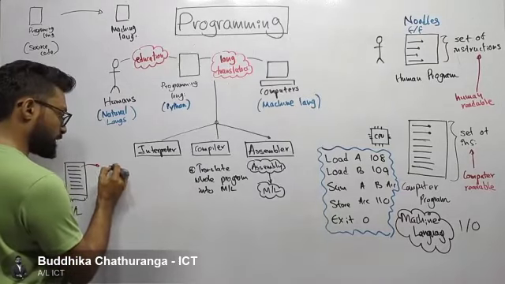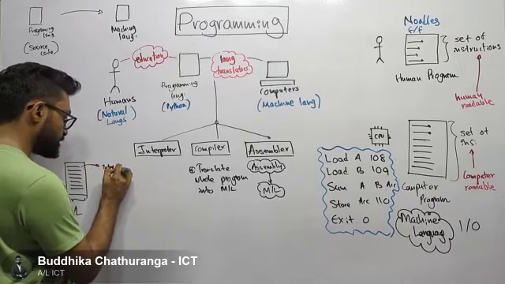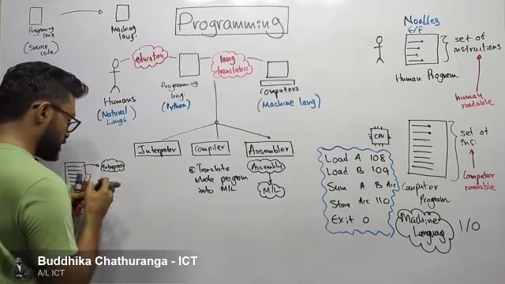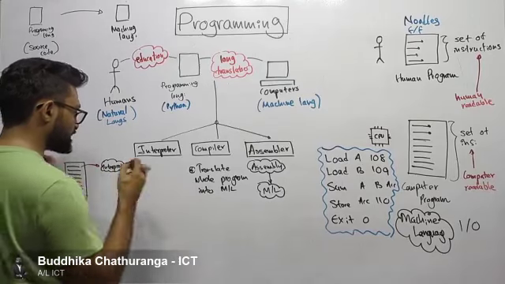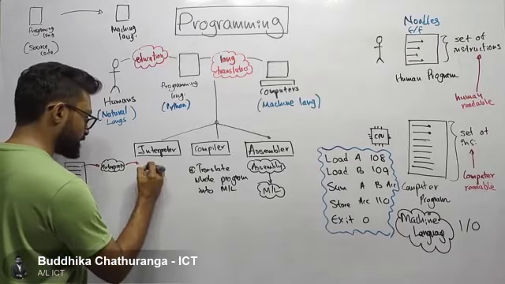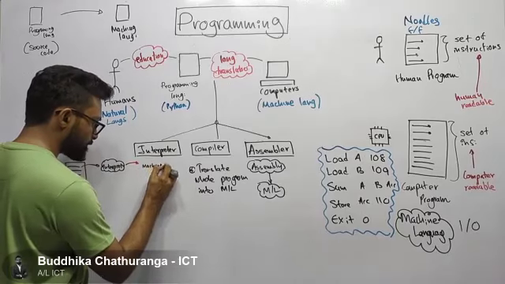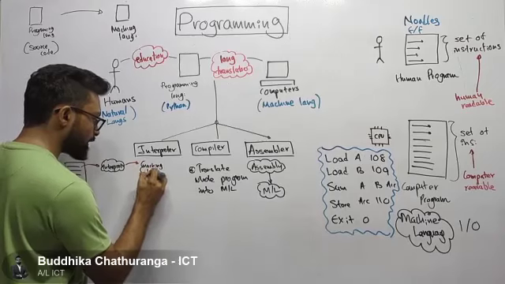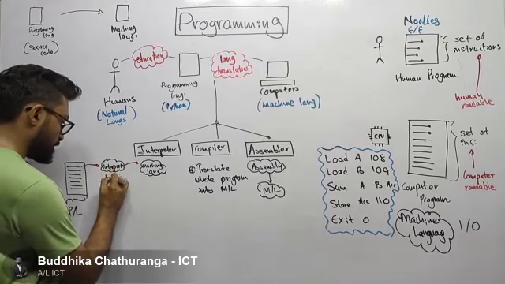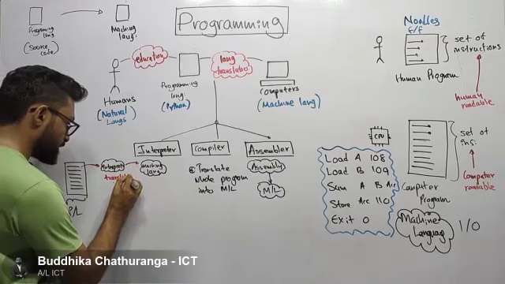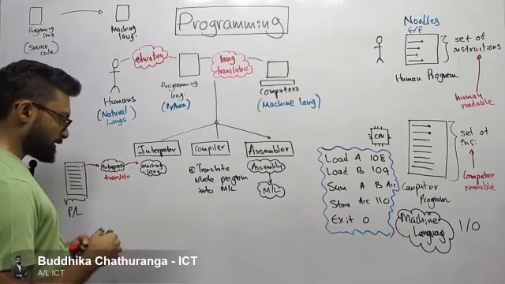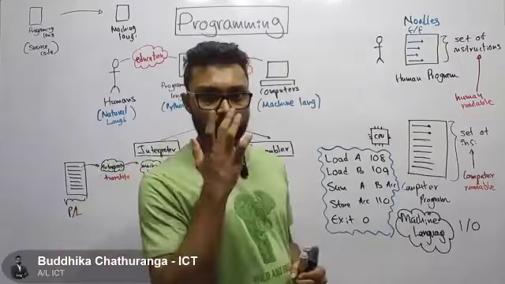The interpreter translates that one line into machine language, but the interpreter does not stop there.